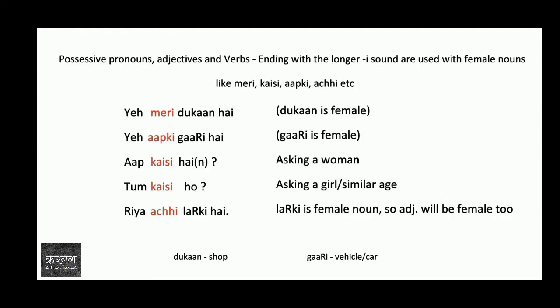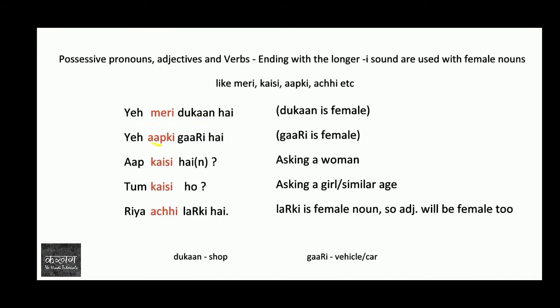Now here you see a revision of tutorial number 23, in which we learned 3 types of words: words ending with ā, words ending with ī, and words ending with e. The possessive pronouns, adjectives, and even verbs that end with a longer ee sound, that is मेरी, कैसी, आपकी, अच्छी, etc., are used with female nouns. मेरी दुकान, which means my shop. ये मेरी दुकान है, this is my shop. दुकान is a female word, that's why we use मेरी.